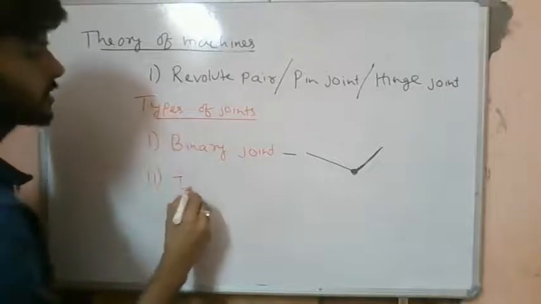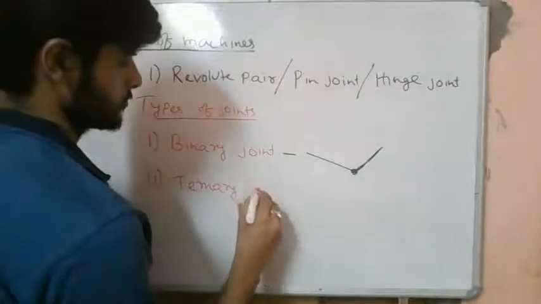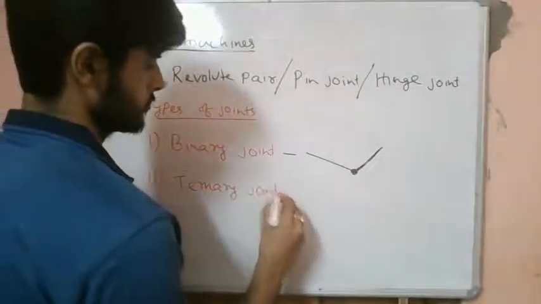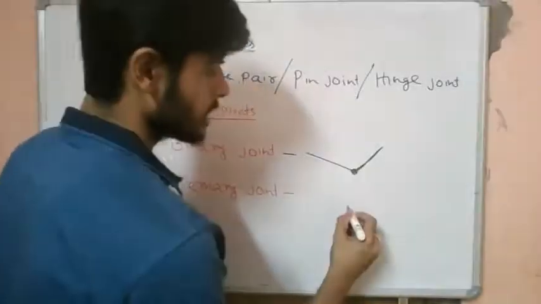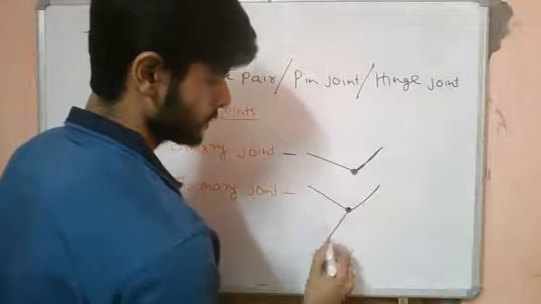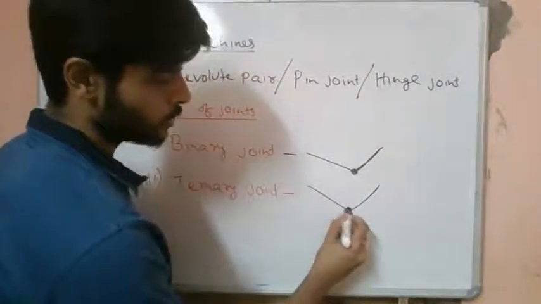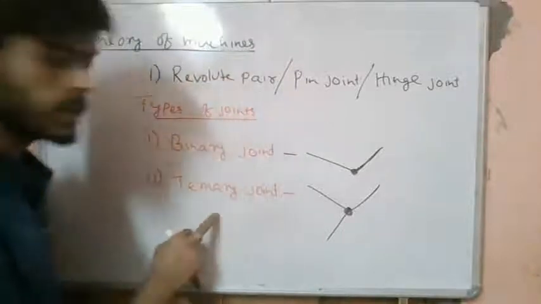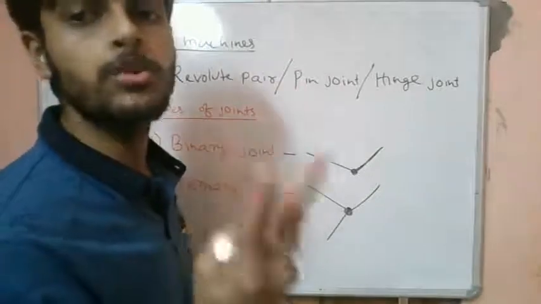We have ternary joint. Okay, so the ternary joint is nothing but, let's say at a single point we have three different links. Three different links are connected at a single point using hinge joints. So this ternary joint can basically be considered as equivalent to two different binary joints.